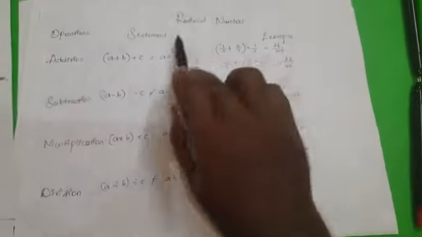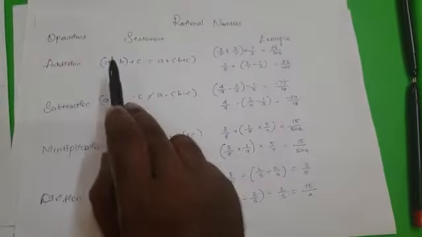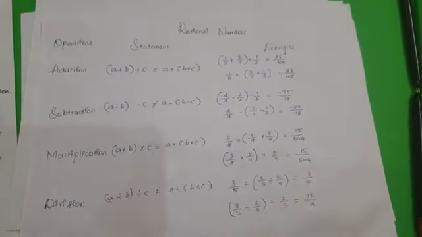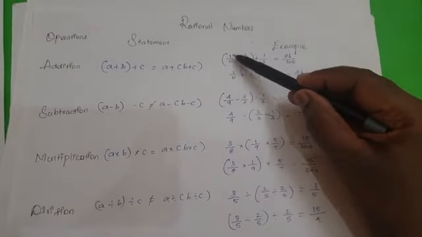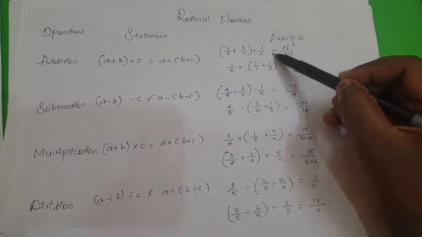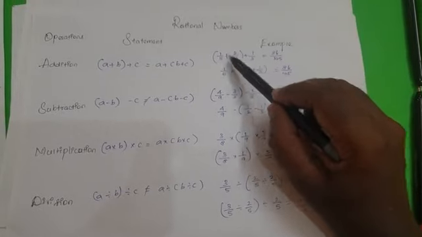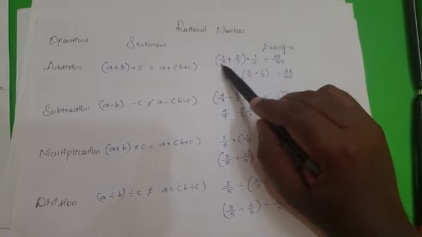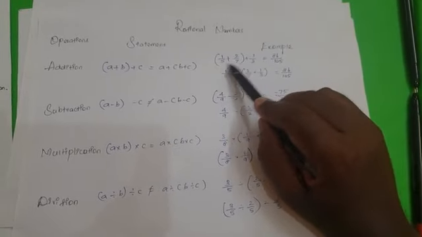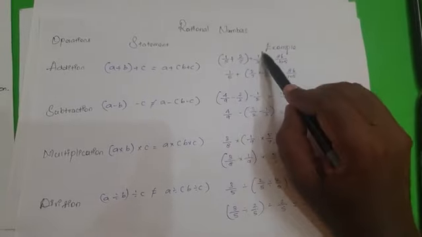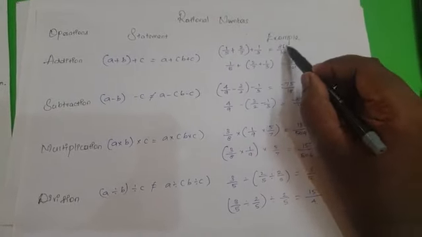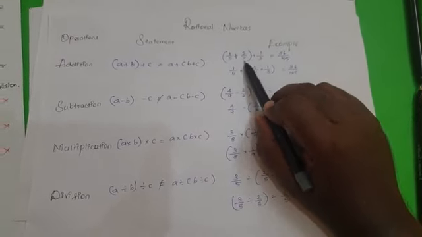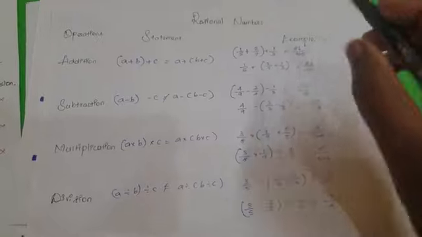So the last one, the associative property of rational numbers in addition: (a plus b) plus c is equal to a plus (b plus c). So take the rational numbers 1 by 5 plus 2 by 7 plus 1 by 3. These two numbers you first have to solve as per the bracket rule. So 1 by 5 and 2 by 7, take the LCM. What is the LCM for these numbers? 35. When you solve this problem and add it with the fraction, you will get the answer 86 by 105. If you have the idea from last year's recording on fractions, just go through it and try to solve the problem. You should get the answer 86 by 105.